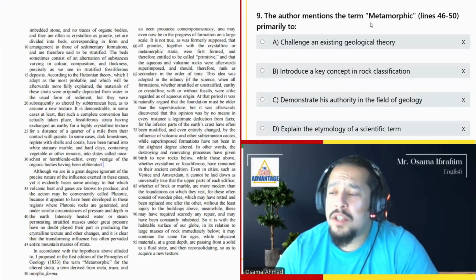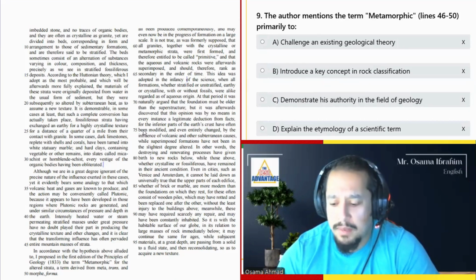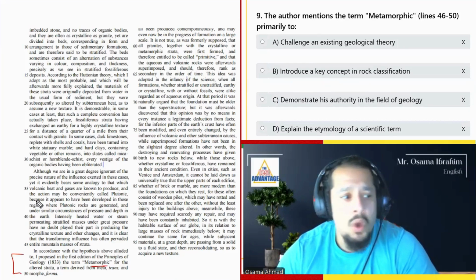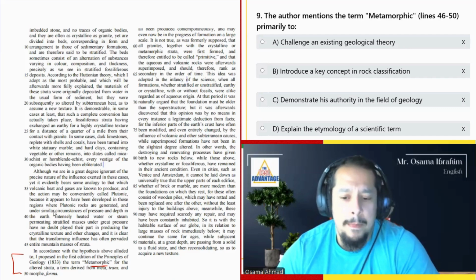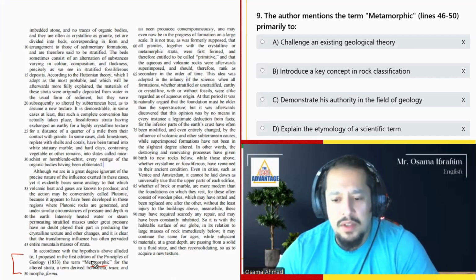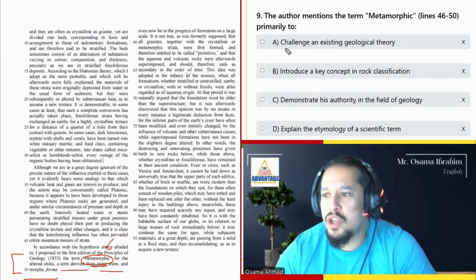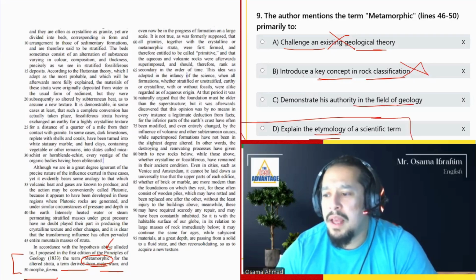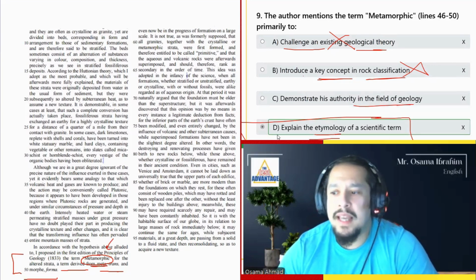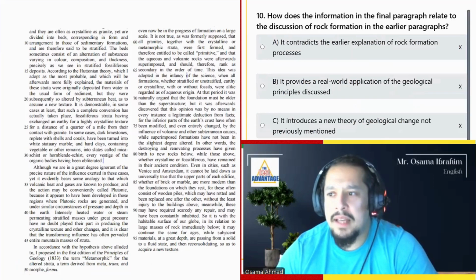Number 9, the author mentions the term metamorphic primarily to... So here he was talking to us about metamorphic rock, the metamorphic principle. So where does this word come from? Because he tells us here the term metamorphic, and then he says for the altered strata, a term derived from meta, trans, and morph, forma. So he explains where the word comes from. That's why. So it's not challenging a theory, introducing a key concept in rock classification, or demonstrating authority. Now, explain the etymology of a scientific term. Etymology means where the word comes from and how we got this word.